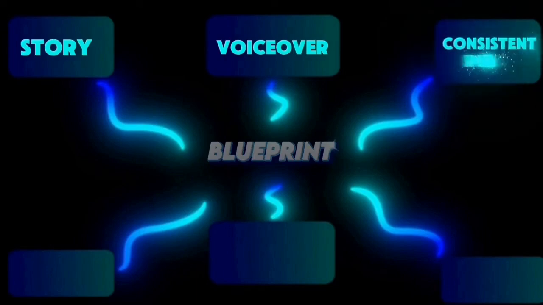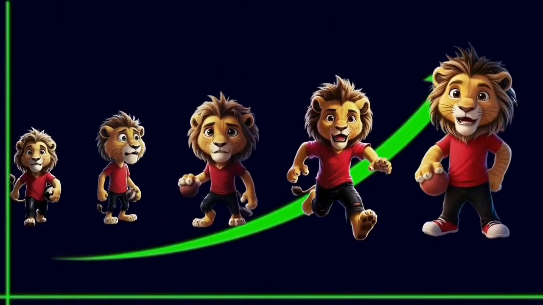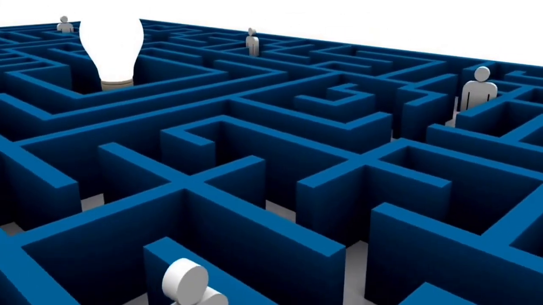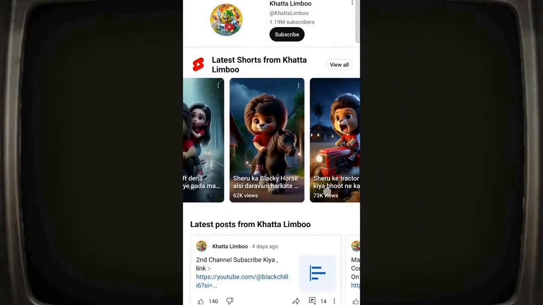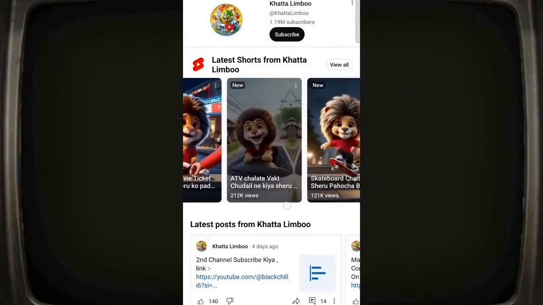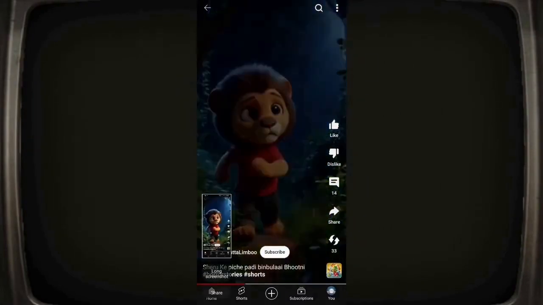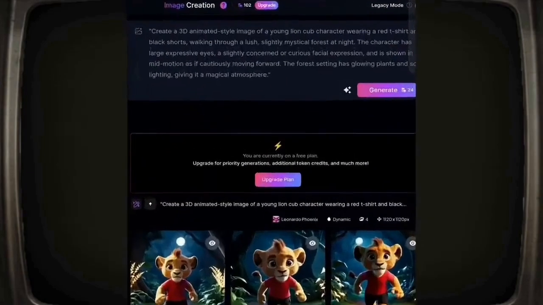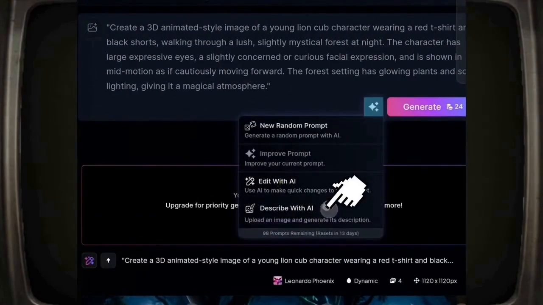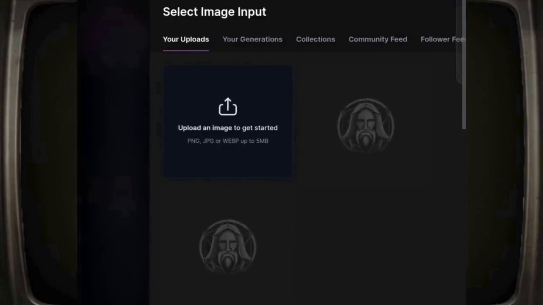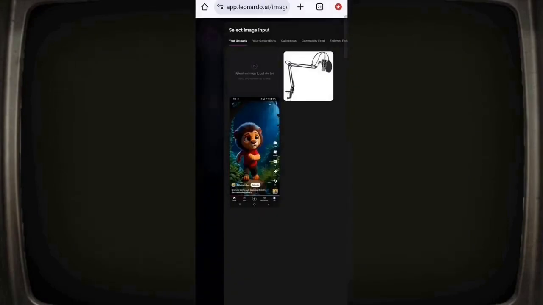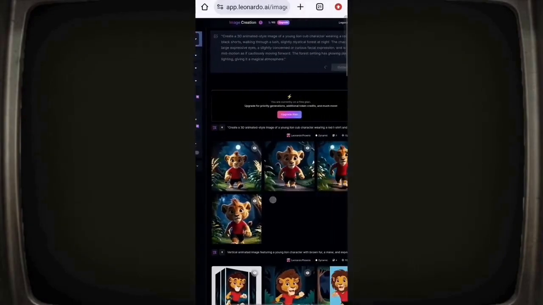So now our next part, which is the most important, is to generate consistent images like this. The easiest method for this is that you all need to go to Khatta Limboo's YouTube page and then open any of the shorts and take a screenshot of that character. And after that, open Leonardo AI in Chrome by clicking here, then click on Describe with AI and upload that same screenshot. So here, I will confirm the details and generate the necessary output.